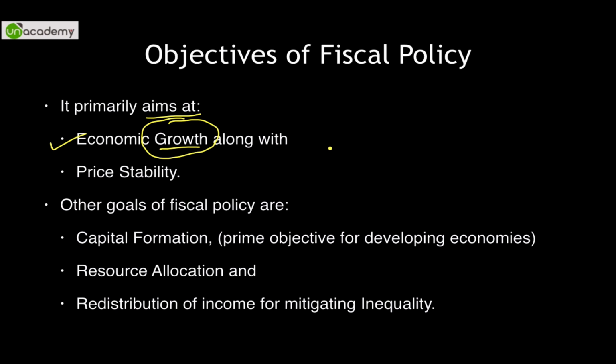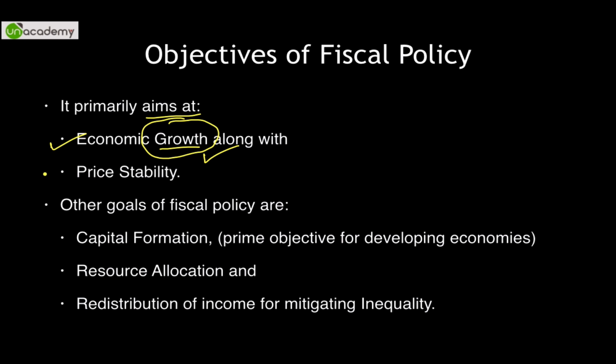Through those taxes, the government spends on expenditures like defense, on five-year plans, missions, etc. And all those missions give employment to people, and help us grow economically. So economic growth is the first primary important aspect of fiscal policy.